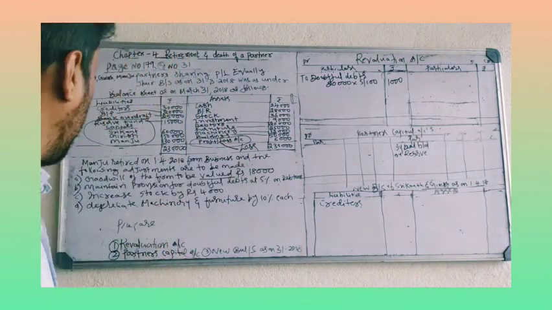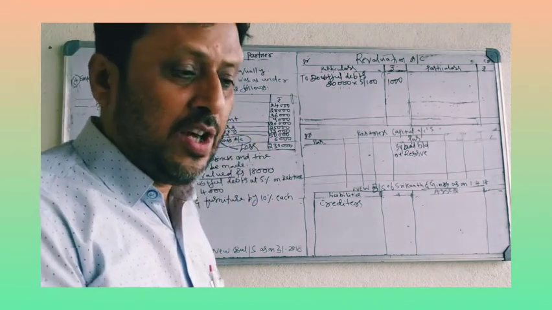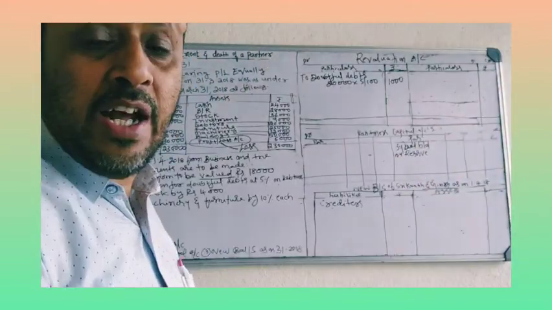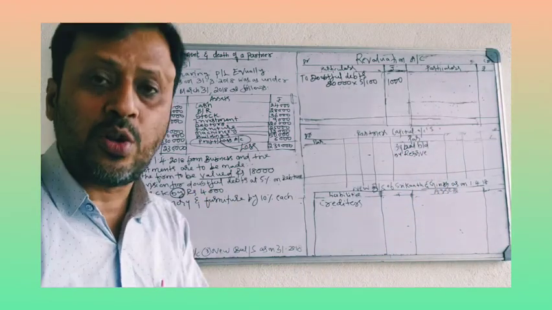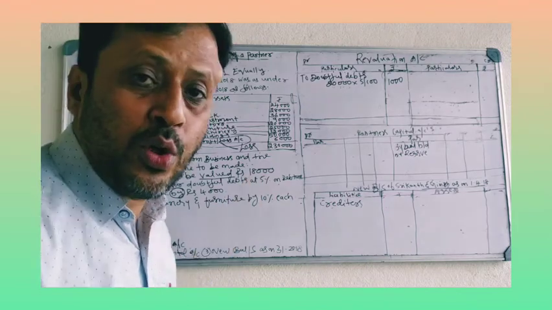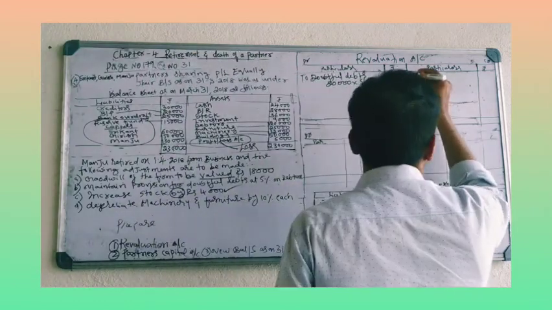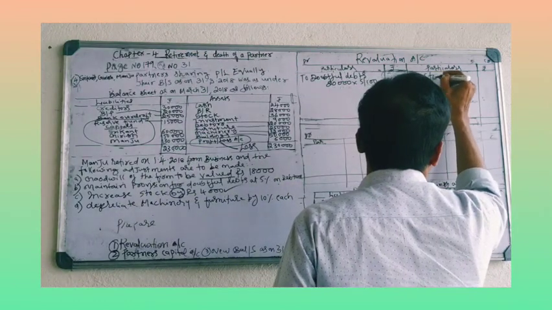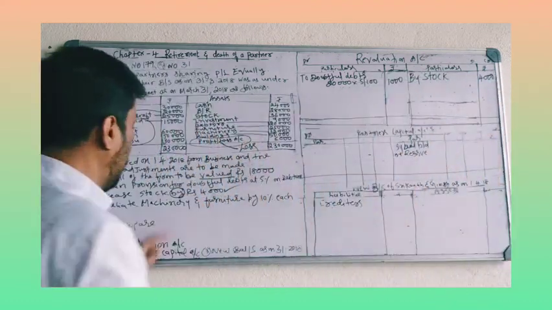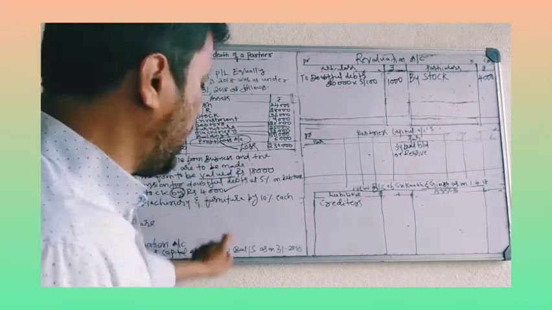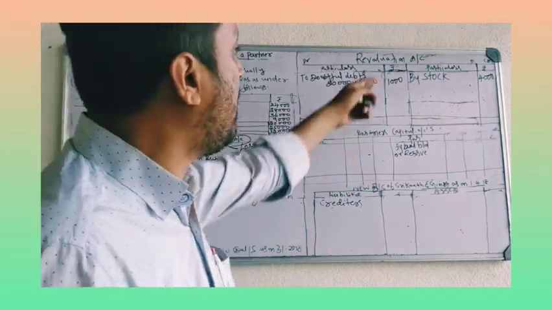Go to the third adjustment. Increase stock by 4,000. Stock is an asset. Asset value increases. It is an income. By 4,000 means you should not do any calculation. 4,000 rupees is the increase. Directly you have to take this 4,000 on the income side. That is income by stock, 4,000. No need of any calculation. When by is given, you have to take the same amount. Whatever the amount given, increase or decrease, you have to take the same amount. In stock increase by 4,000 means 4,000 is the income, take directly.